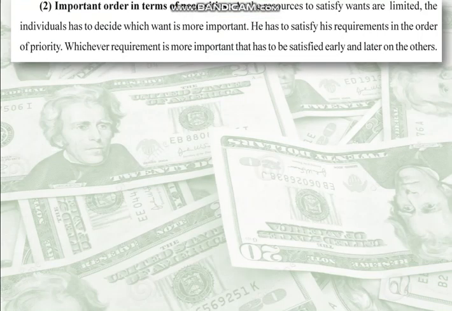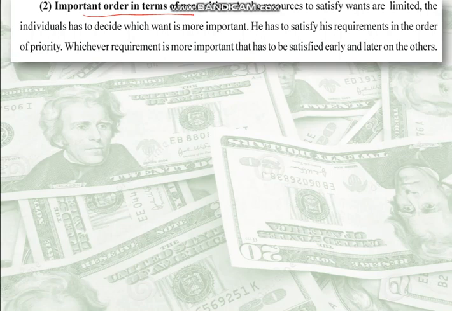Important order in terms of necessity. As we know, the resources with us are very limited, and that's why we need to put needs into an order of importance. Whichever are most important are to be kept first, and whichever can be avoided or left alone for some time needs to be put at the end.